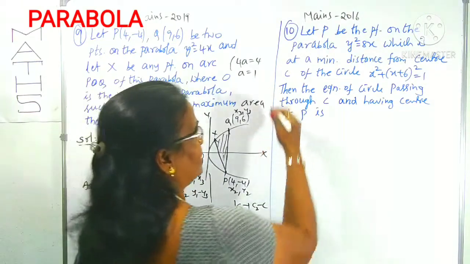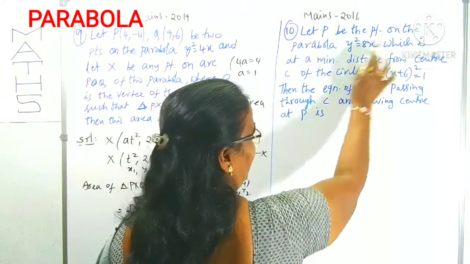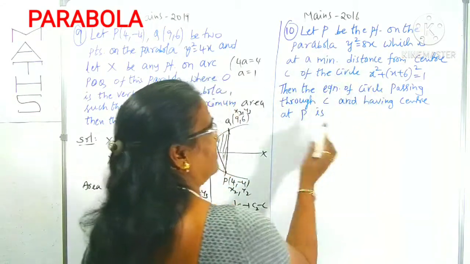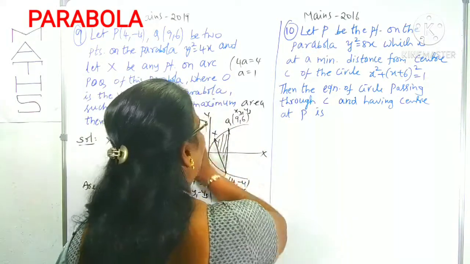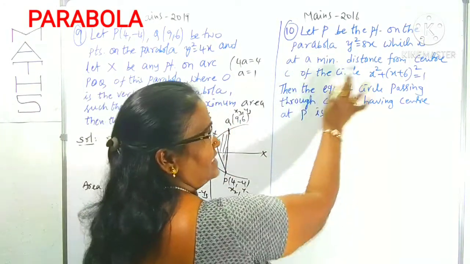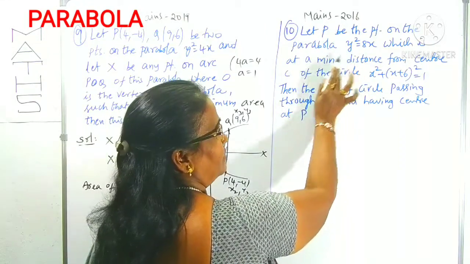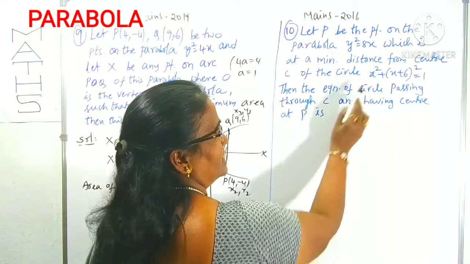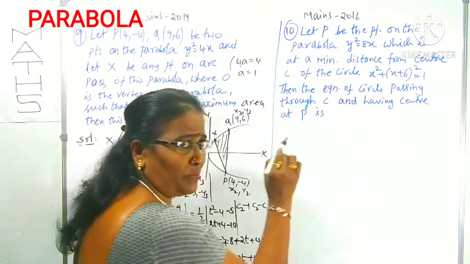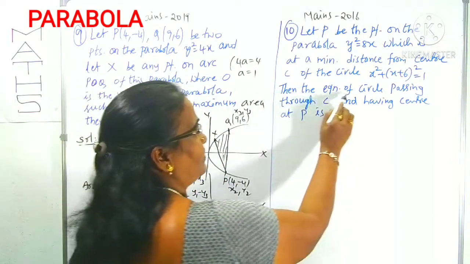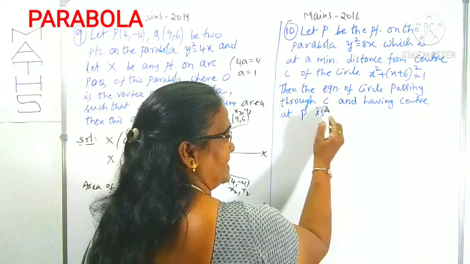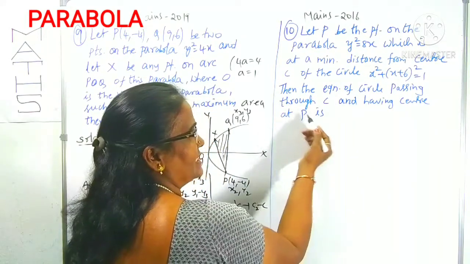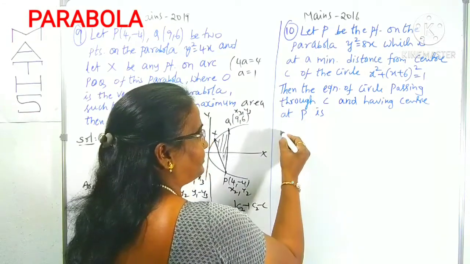So now we can come to question number 10. Let P be the point on this parabola y square is equal to 8x, which is at a minimum distance. Same concept, but here area is a maximum, here point distance is minimum. Which distance? The distance from the point on this parabola to the center of this circle. This center of the circle we can find out. Then the equation of the circle passing through the center C of this circle and having the center at P is.